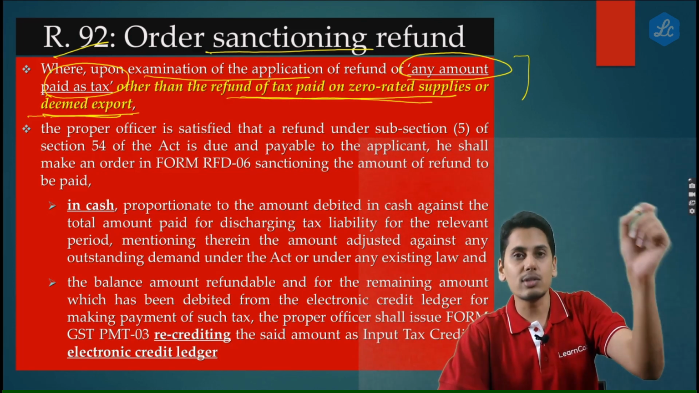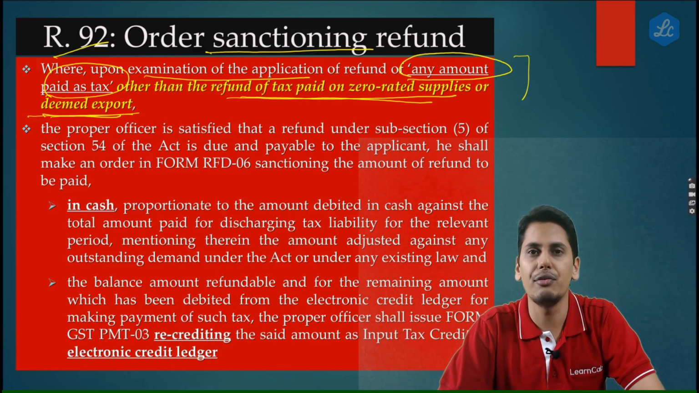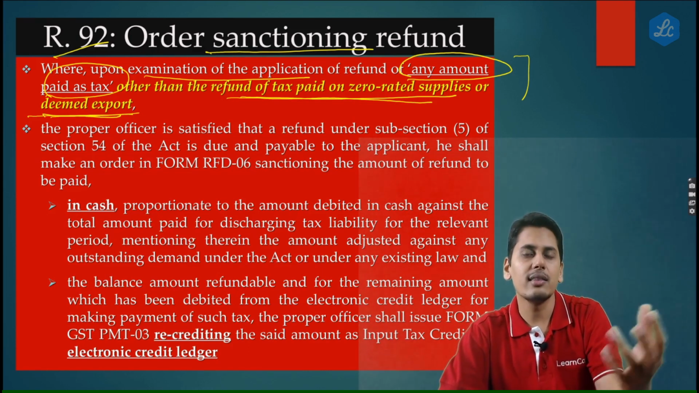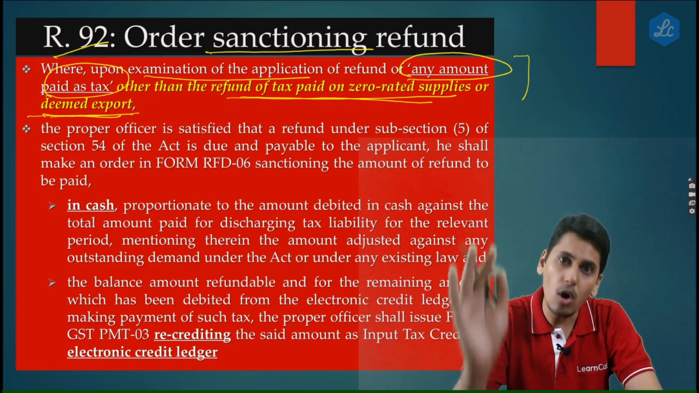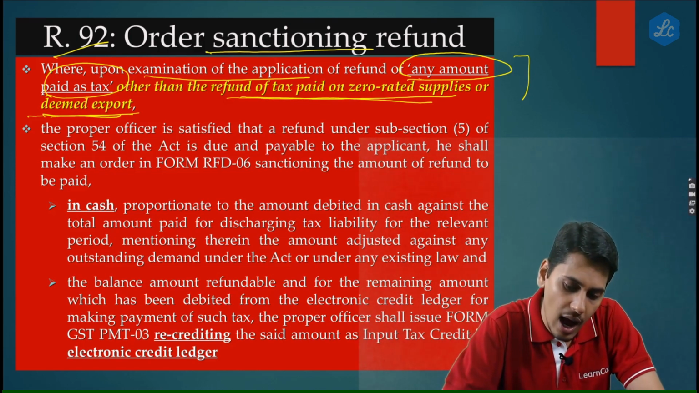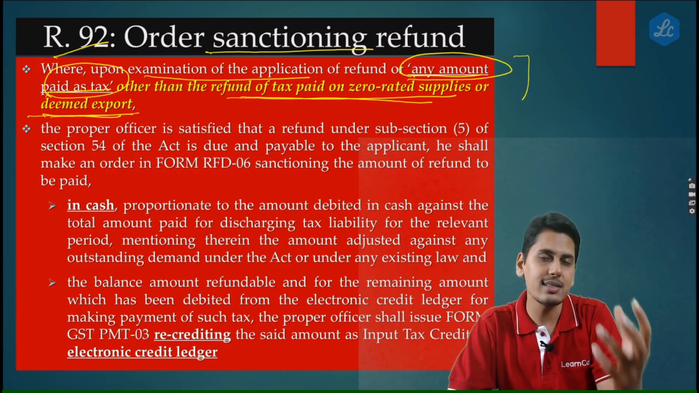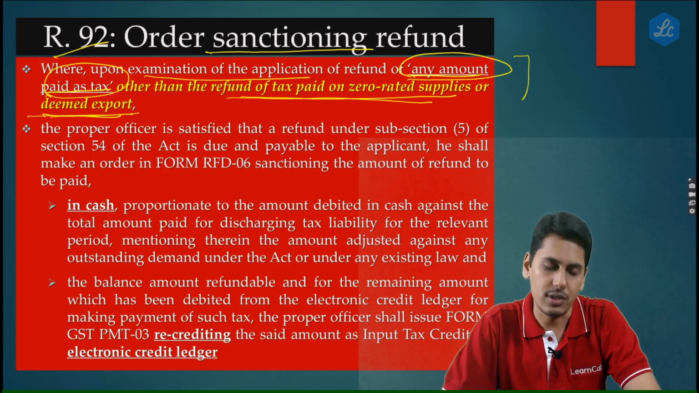Rule number 92's application would come only when you're asking for a refund of your output tax. So that is where the malpractice was happening in case of refund of output tax. So rule number 92 also will apply only when an applicant is claiming a refund of an amount paid as tax. That means as output tax. If the applicant is asking for a refund of output tax, rule number 92 will come into force.